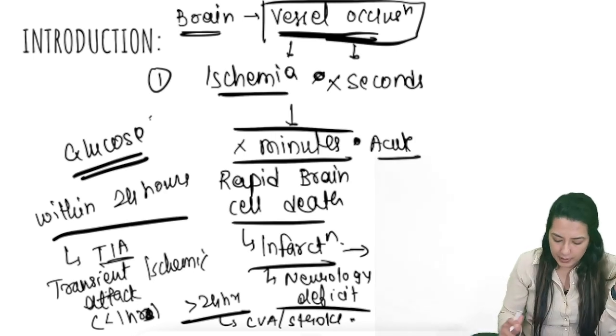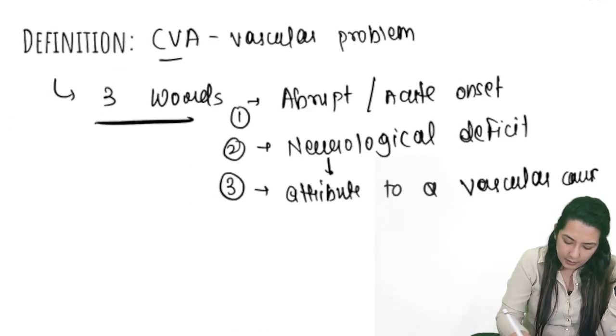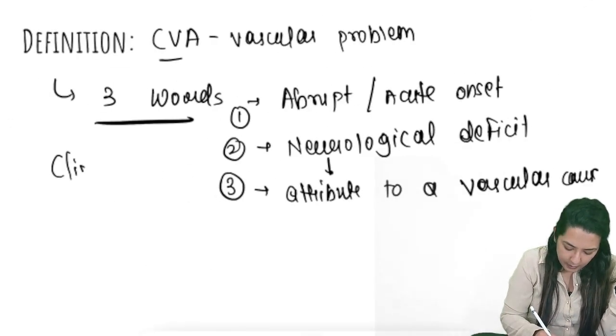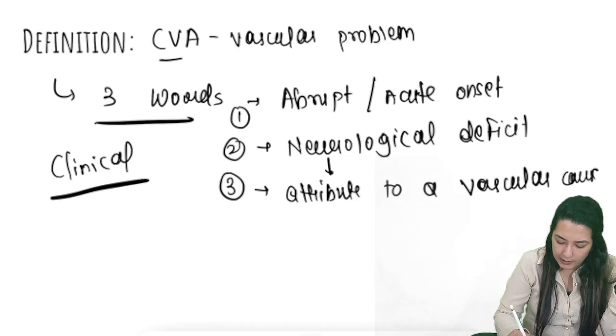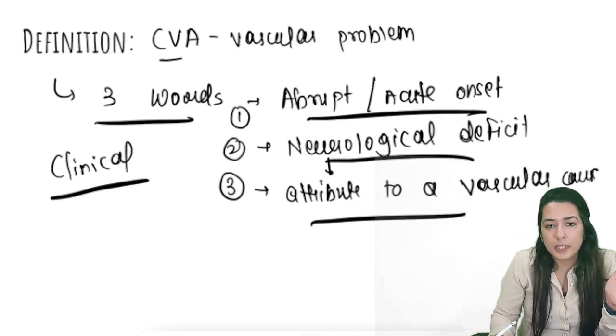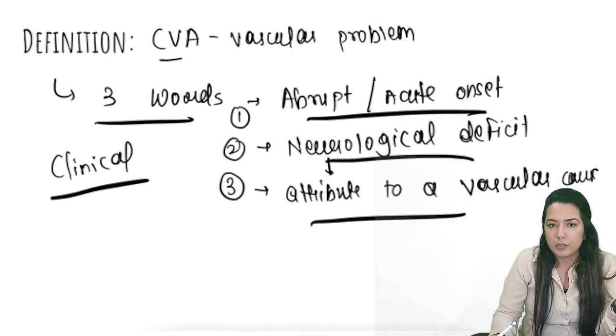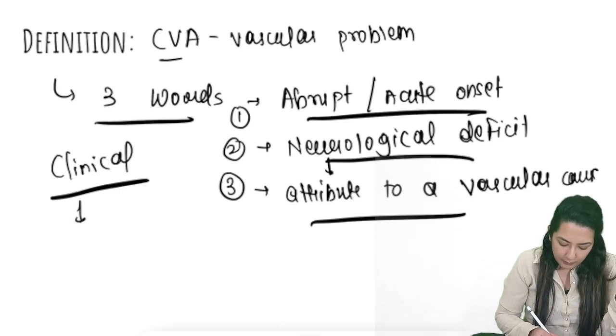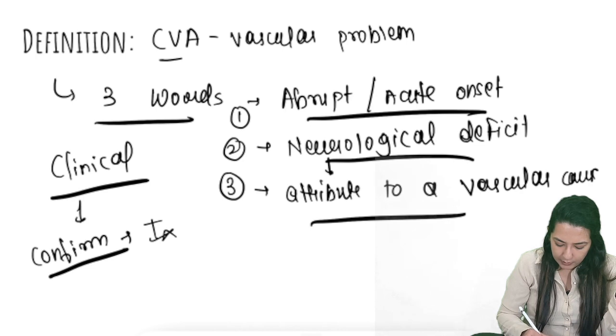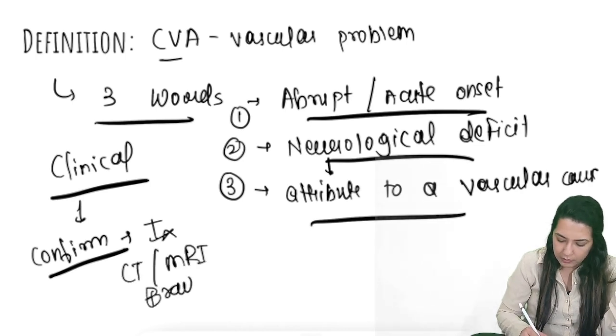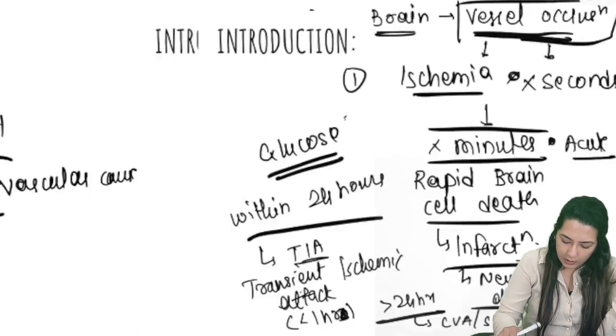Basically, the definition of CVA is clinical. As you can see, it is all clinical. You don't need investigations for diagnosing stroke. But to confirm the diagnosis, you need investigation, and mainly we use CT or MRI brain. This we'll discuss in another video.